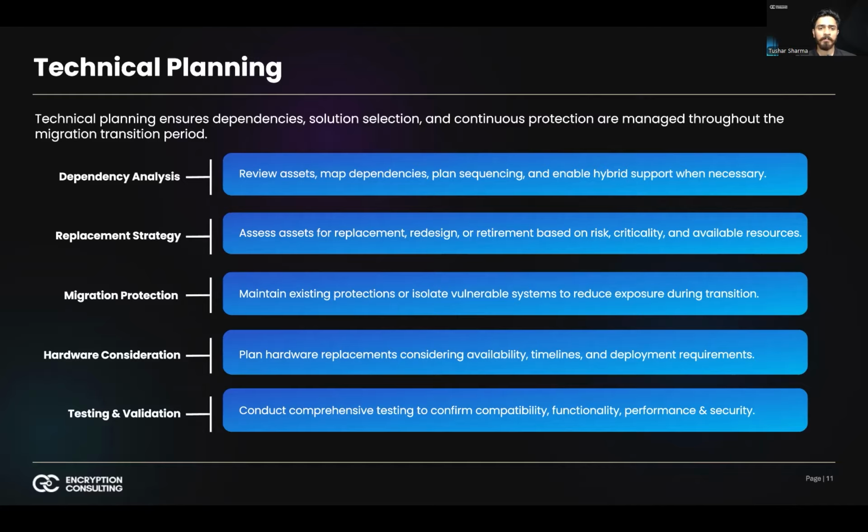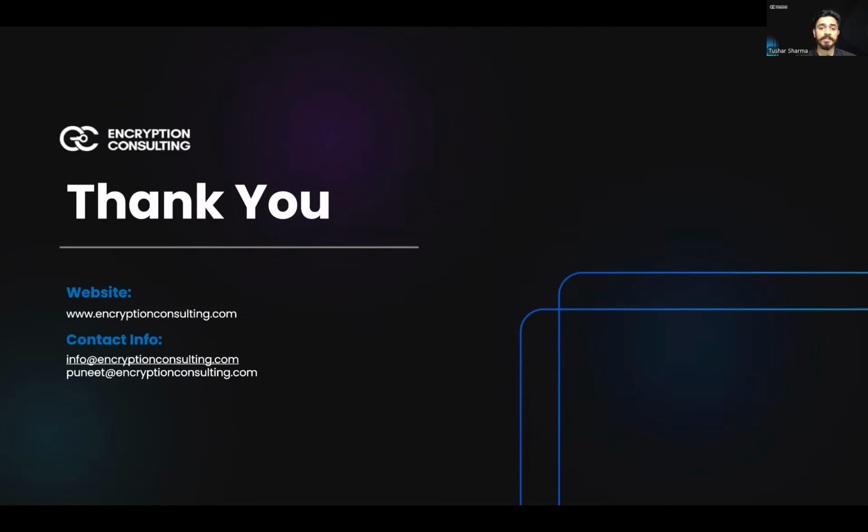Technical planning ensures that migration strengthens the security posture without destabilizing business operations. It balances innovation with continuity and modernization with resilience. When executed correctly, technical planning transforms PQC adoption from a risky leap into a controlled, measurable evolution of the enterprise trust architecture. PQC migration is not a simple cryptographic update. It is a multi-year transformation of enterprise trust architecture.